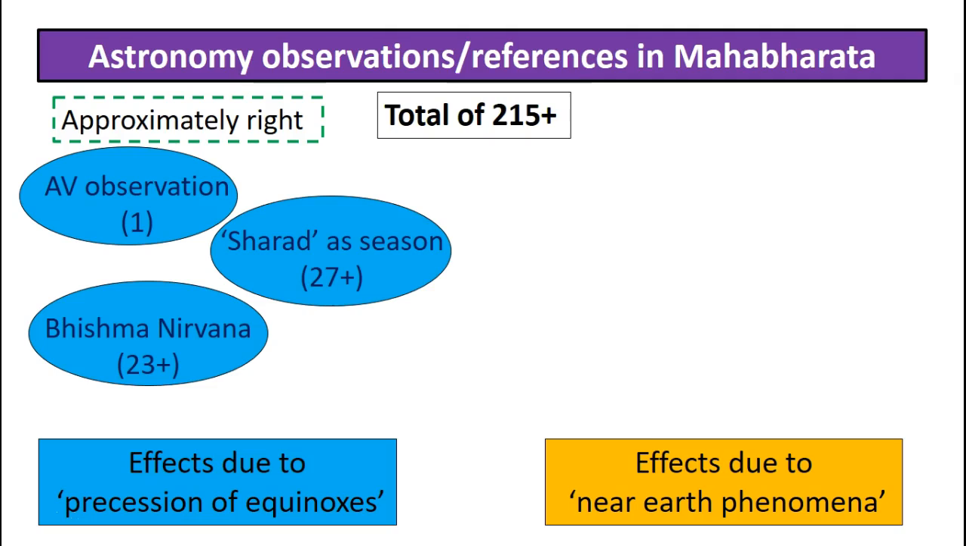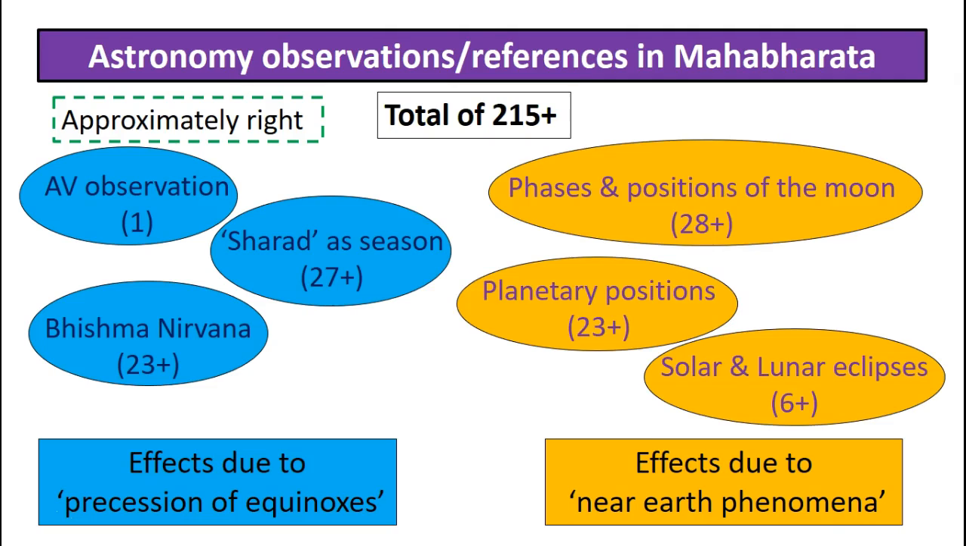Before they can use the other set of data, what I call effects due to the near Earth phenomenon, that may allow to fine-tune the final claim for the year of Mahabharata war. What you're going to find is that the majority, 99% plus of Mahabharata researchers have simply not shown any awareness of these observations in the blue, the AV observation, or the 23 plus Bhishma Nirvana observations.